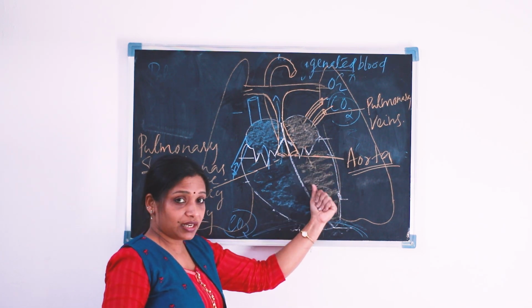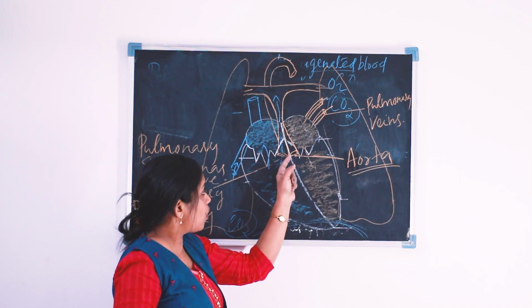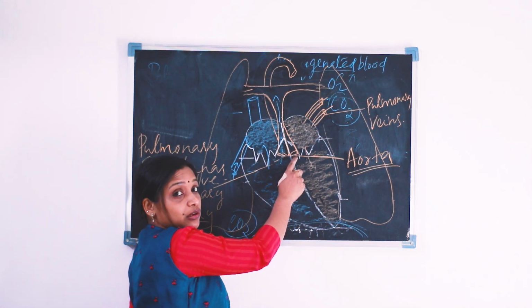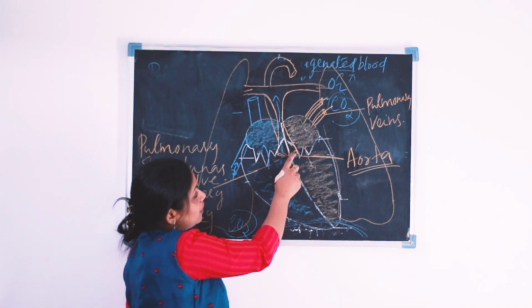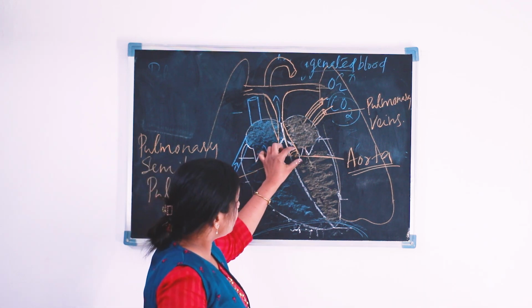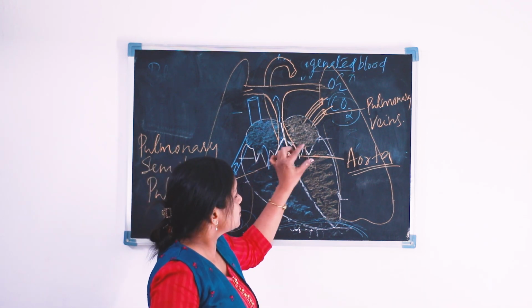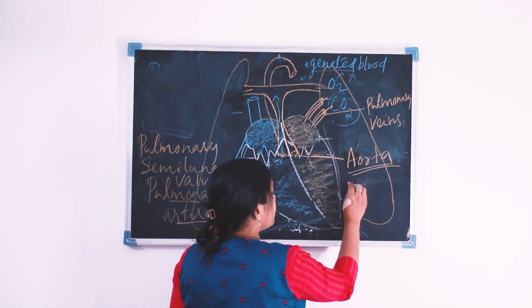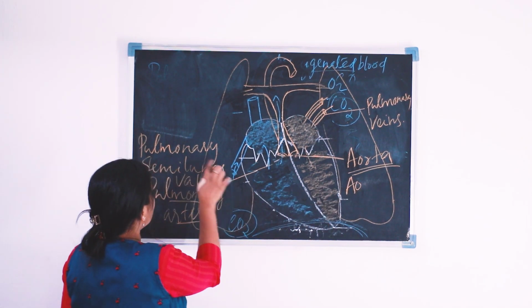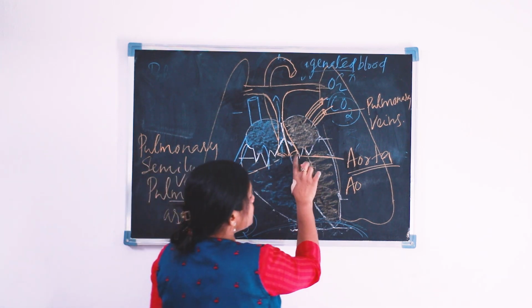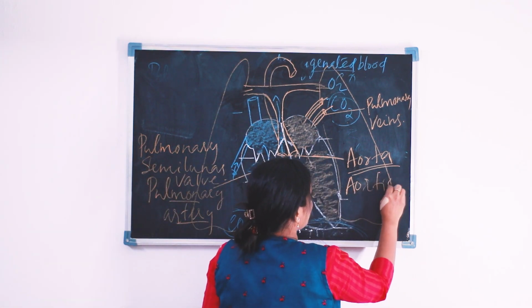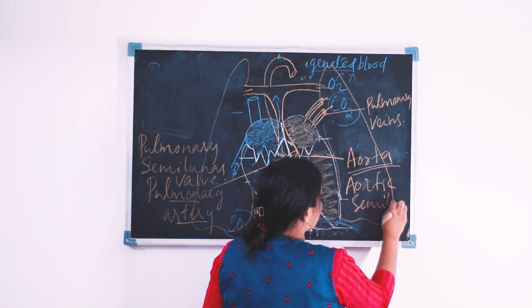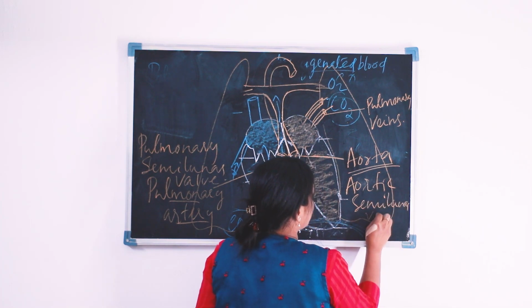That contraction of the left ventricle results in the opening of another semilunar valve in the aorta. That semilunar valve is known as the aortic semilunar valve. This is a pulmonary semilunar valve here, and this is the aortic semilunar valve.